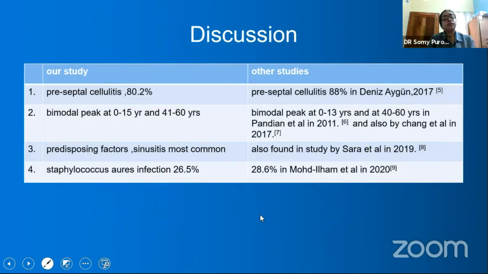Now, when we compared our study with other studies, we found that preseptal cellulitis was maximum in our study, which was 80%, and in the study done by Dennis in 2017, they also had maximum preseptal cellulitis. We found a bimodal peak, which was also comparable to Pandian et al. in 2011 and Chang et al. in 2017, who found the bimodal peak. The predisposing factor, as we said, sinusitis we found was most common, and it was also found by Sarah et al. And Staphylococcus aureus infection was maximum in our case, whereas Mohammed et al. also found in 2020 that they had maximum Staph aureus.